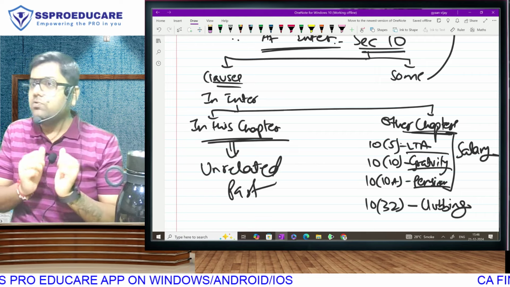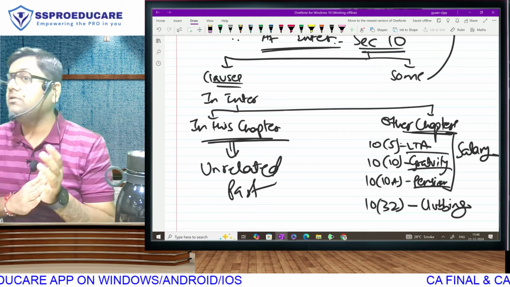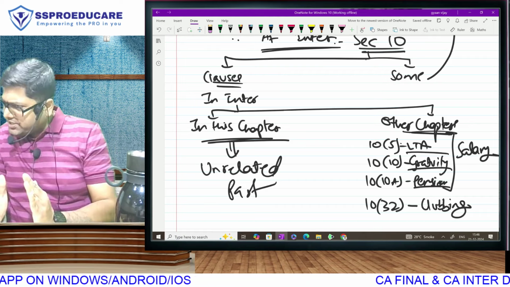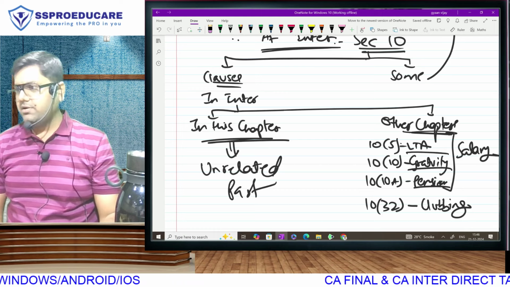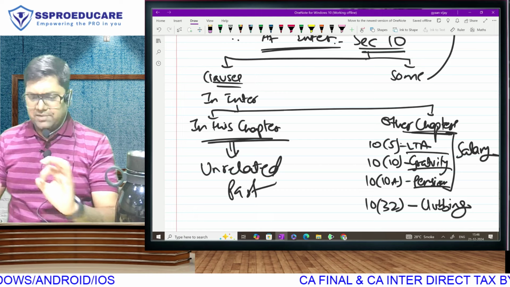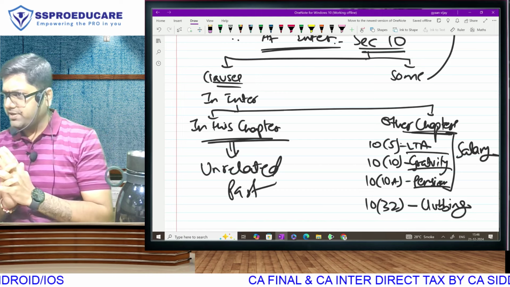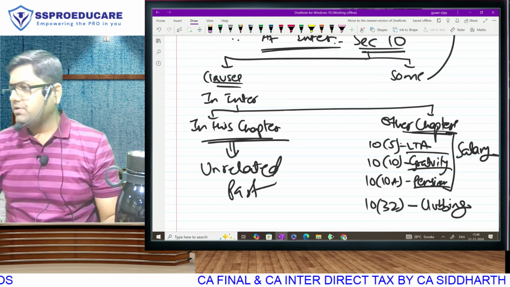For example, I will do 10(4). Then I will directly go to 10(6) because 10(5) I am going to teach you in the salary chapter. So a very limited part of section 10 is a part of your syllabus of CA Intermediate. Is that understood? That limited part, obviously we will be doing. We will require about 2 lectures to complete your exempt income, and that will commence our 5 heads of income.